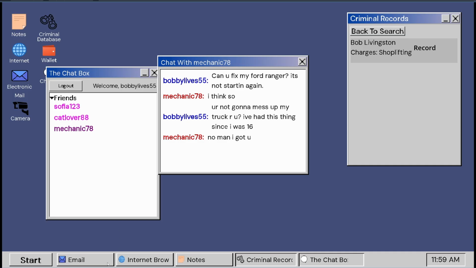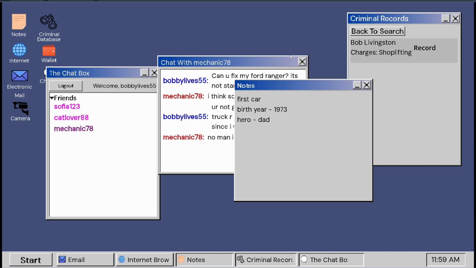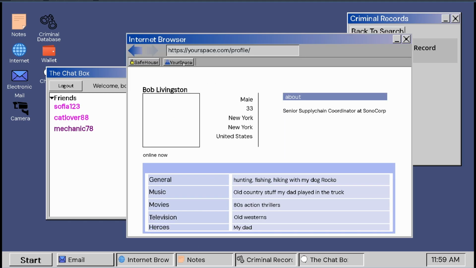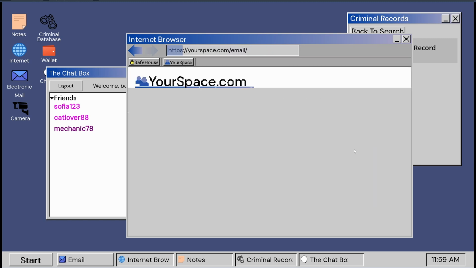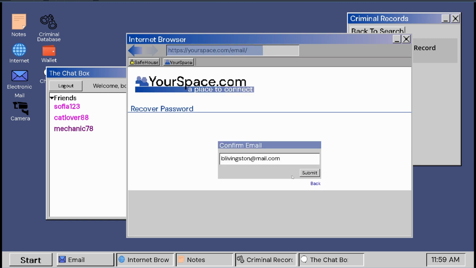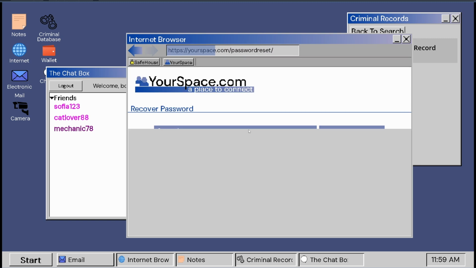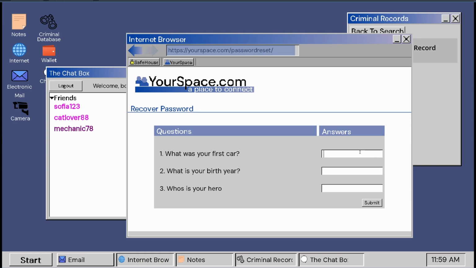So now that completes all of our 3 questions here. So we can go back in here and now we can answer the security questions and reset his password. Or at least we should be able to. Let's see. First car, Ford Ranger. It does not matter if you put spaces in it. Capitalize anything you want. I've got some kind of like string sanitization for that, I think is what it's called.